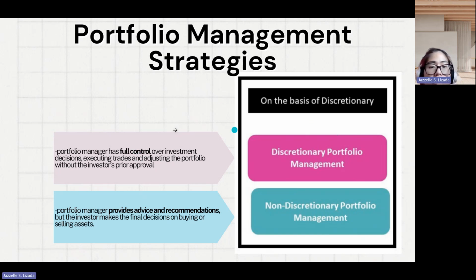Another portfolio management strategy is on the basis of discretion. For this one, the investor's portfolio is managed by a portfolio manager. In discretionary management, the portfolio manager has full control over investment decisions, executing trades, and adjusting the portfolio without the investor's prior approval. While the non-discretionary portfolio manager only provides advice and recommendations, and the investor is the one who makes the final decision on buying or selling assets.